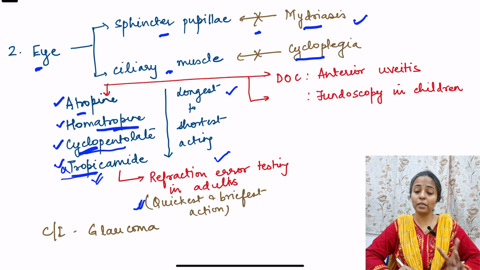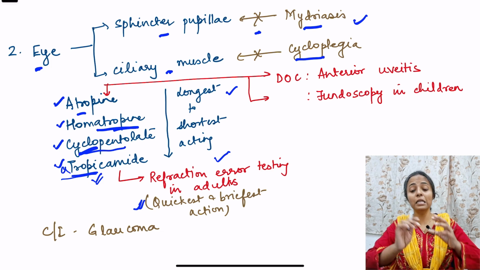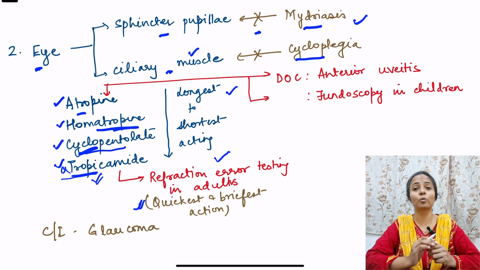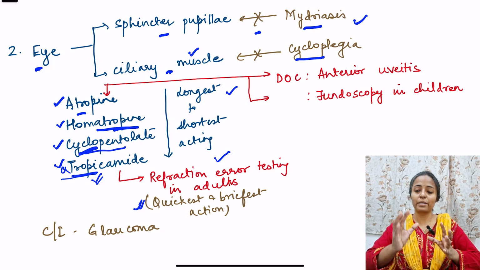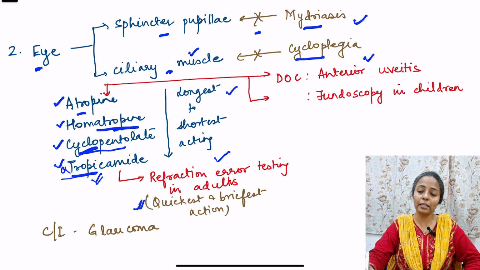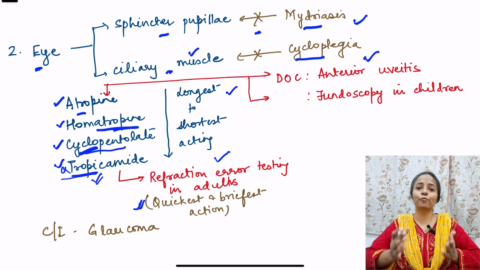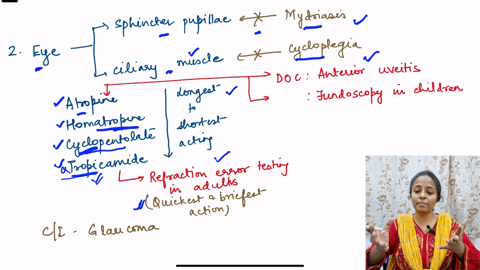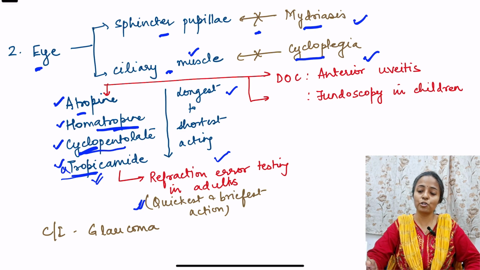Other is atropine. Atropine is given because of its long duration of action in the cases where there is ciliary muscle spasm. So we want to relax that muscle, and that happens in anterior uveitis. In anterior uveitis, in the anterior part of the uvea, that is the ciliary muscle, spasm occurs. So that has to be relaxed, and that is why atropine is given, and because of its long duration of action, it is beneficial also.